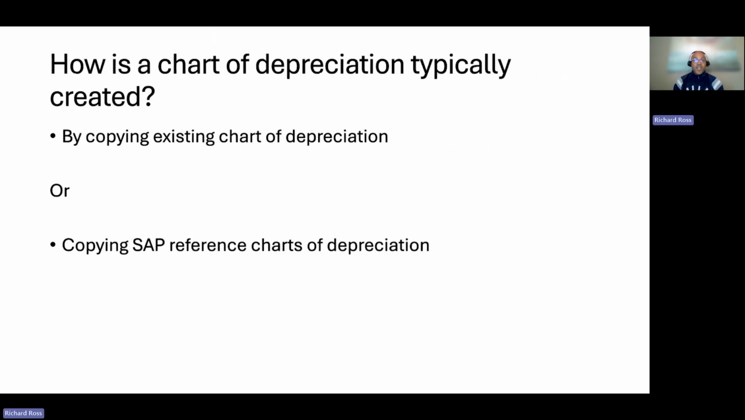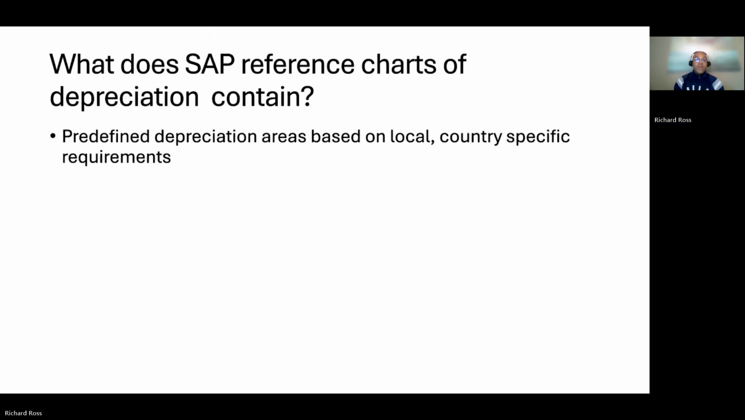How is a chart of depreciation typically created? By copying an existing chart of depreciation or copying SAP reference charts of depreciation. What do SAP reference charts of depreciation contain? Predefined depreciation areas based on local country-specific requirements.